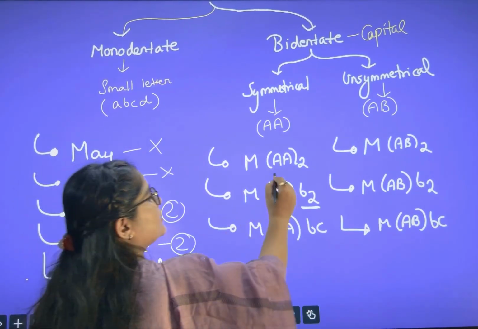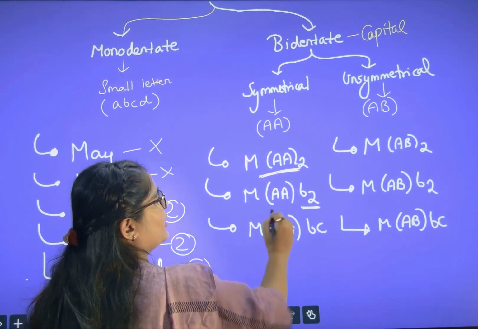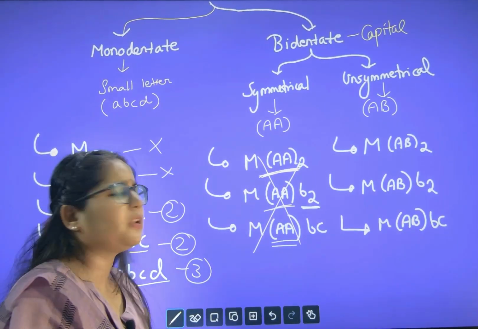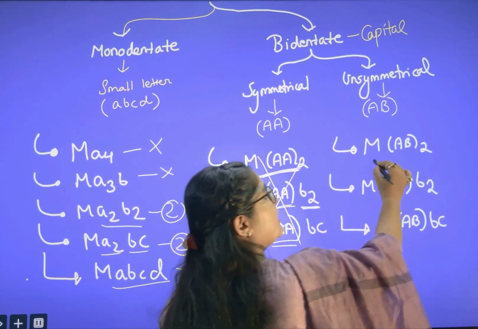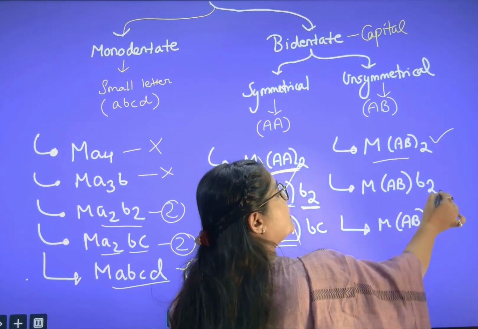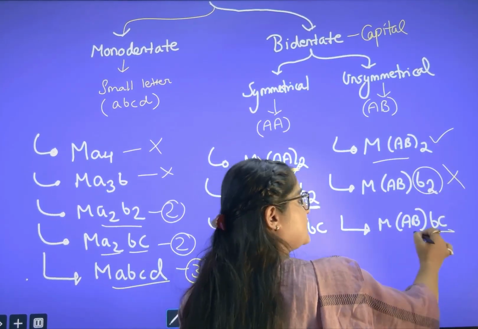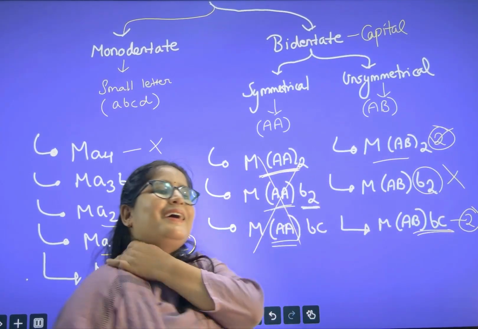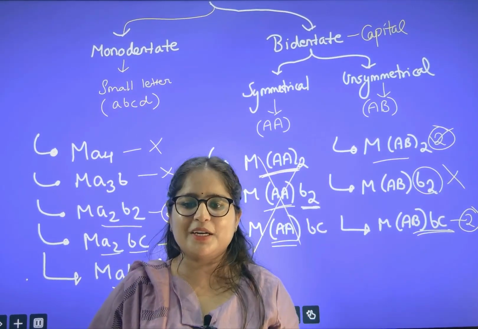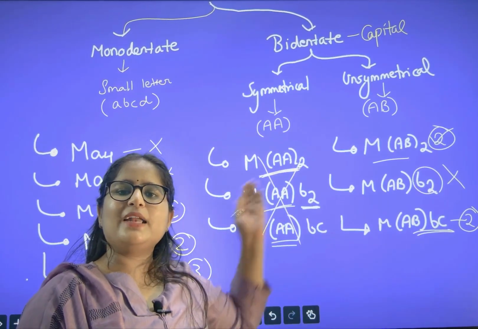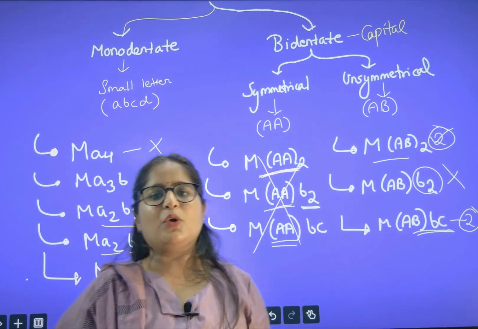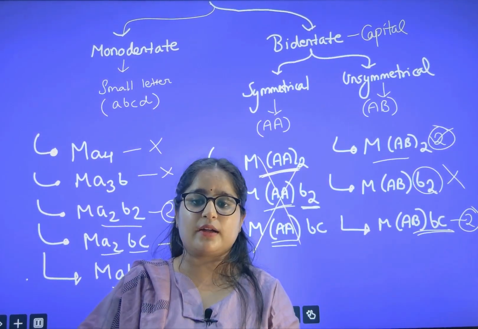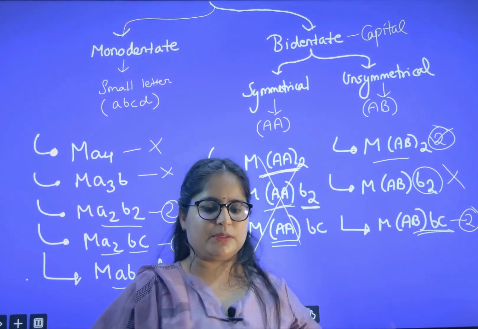After that, symmetrical bidentate, no GI. There is no GI for symmetrical. Unsymmetrical will show GI. Same, no change, no GI, but AB, different, will also show GI. So the summary of the entire 30 minutes of lecture I have given you within 1 minute, right? I hope you can solve any question for geometrical isomer. Let us check whether you are able to solve or not.